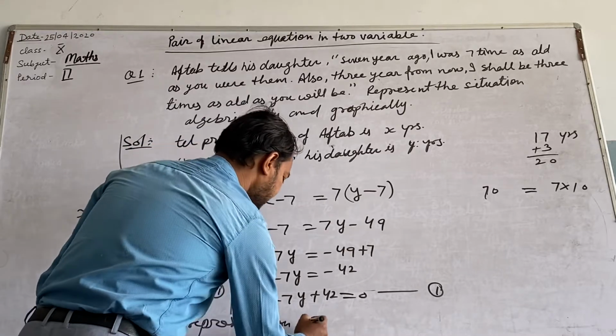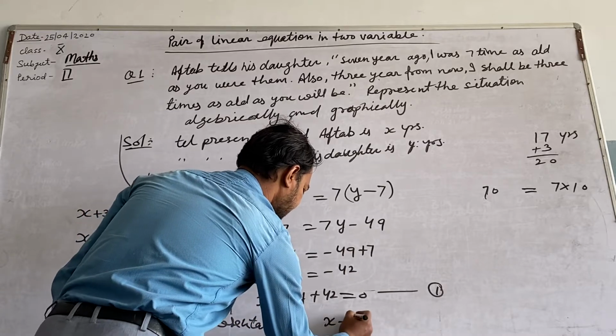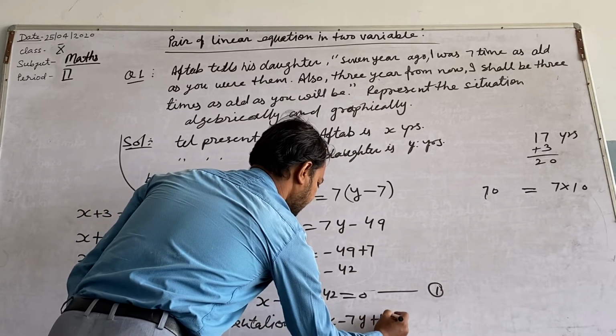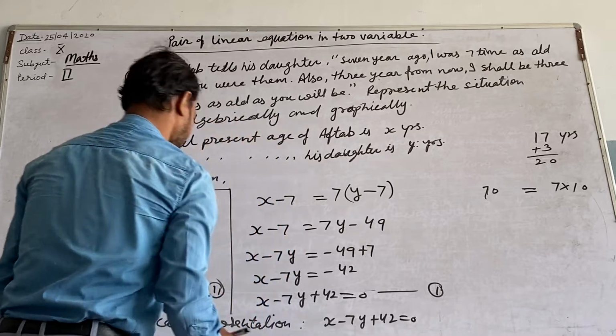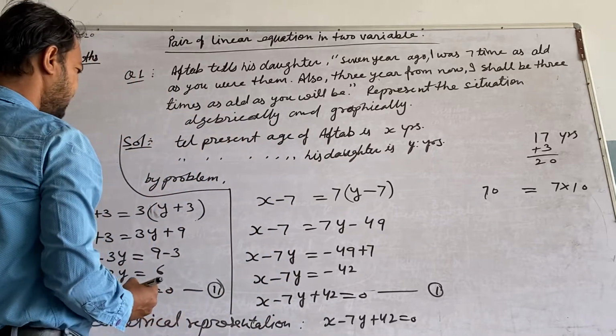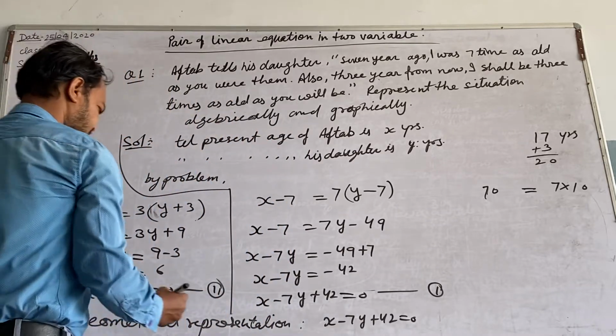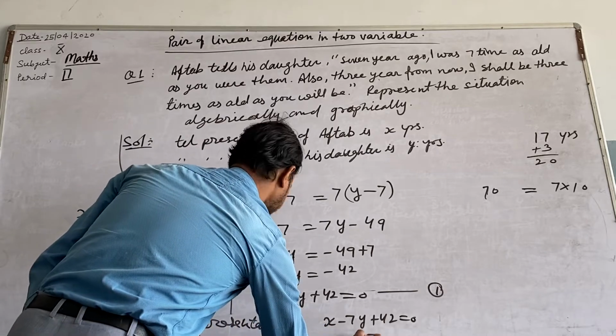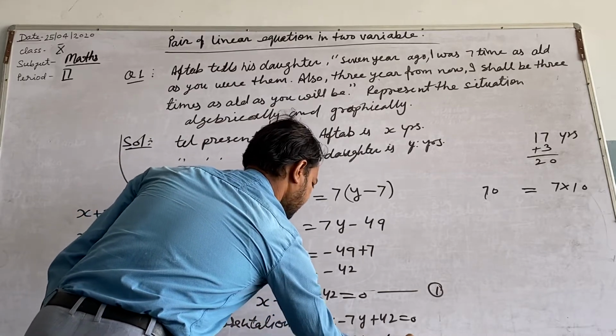What is the geometrical representation? First is x minus 7y plus 42 equal to 0. Second is x minus 3y minus 6 equal to 0.